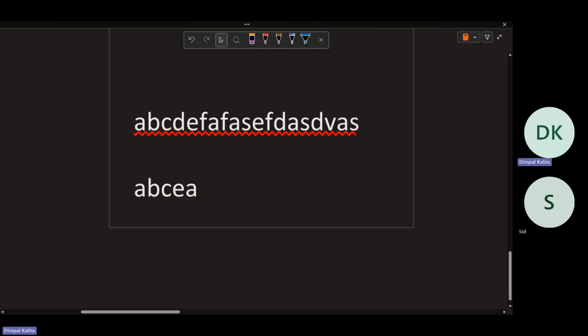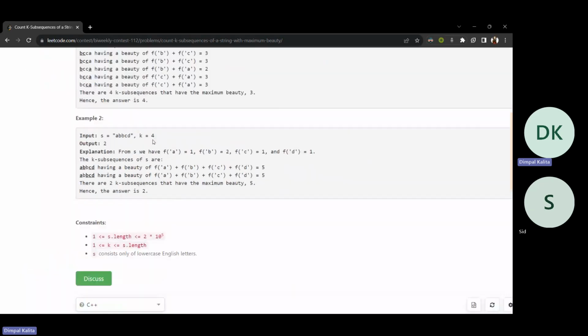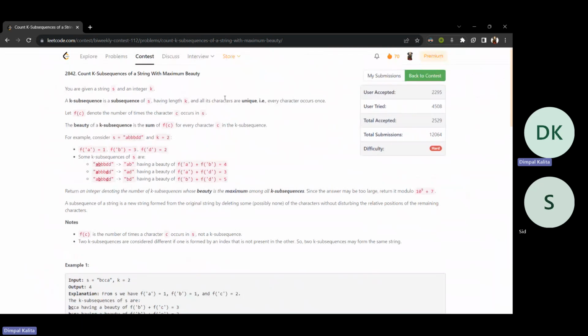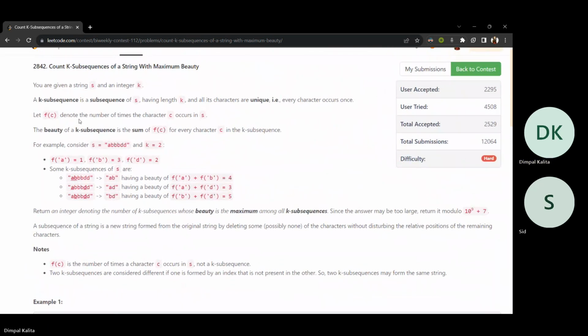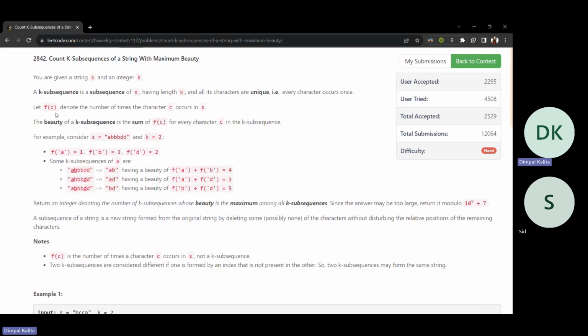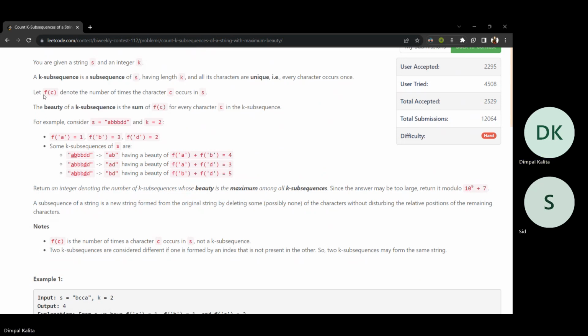Now we can observe that, for the first thing, there cannot be more than 26 characters because we are using small letter alphabets. So if k is greater than 26, the answer is not possible because we cannot take all unique characters. Then let's go for the next part of the statement.